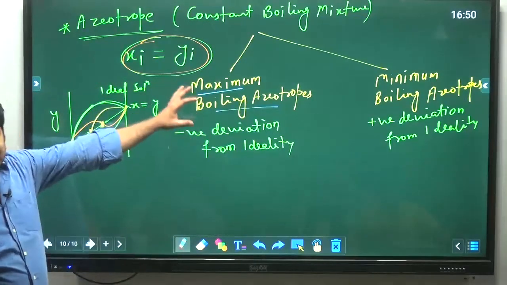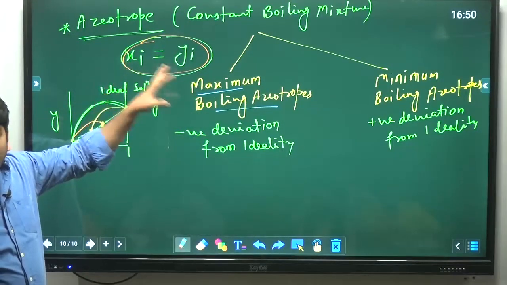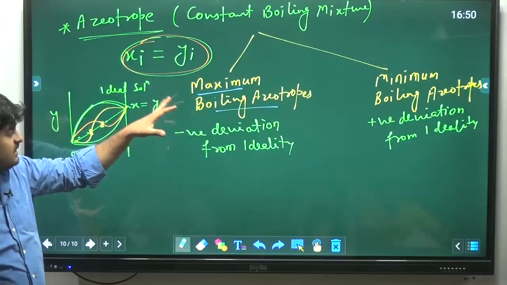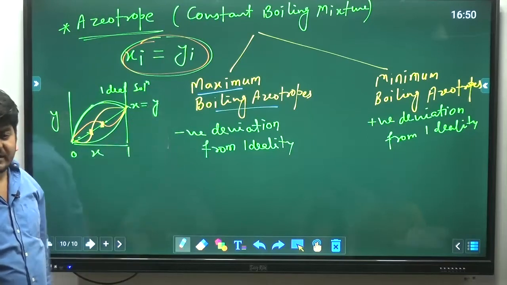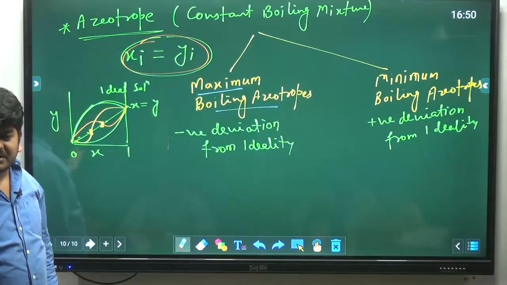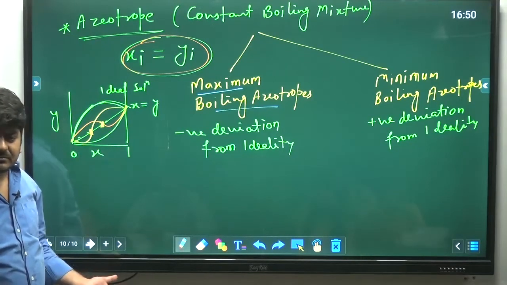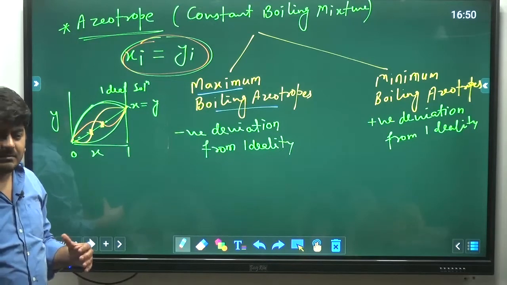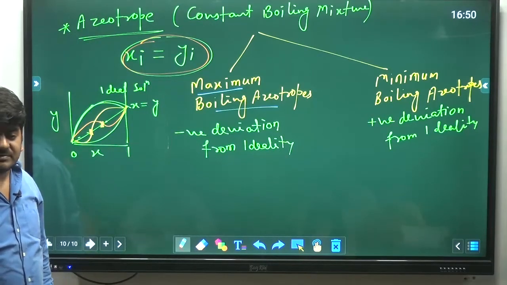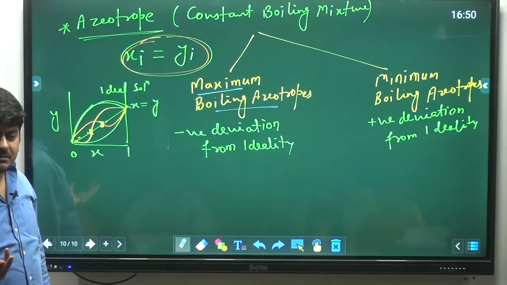As the name suggests, maximum boiling azeotrope means we are talking about some maximum. Boiling is the term associated with temperature, somehow heat. So maximum boiling azeotrope means the boiling temperature is maximum, and minimum boiling means the temperature is minimum somewhere, but with respect to what? Because maximum and minimum are comparative terms, we need something to compare.